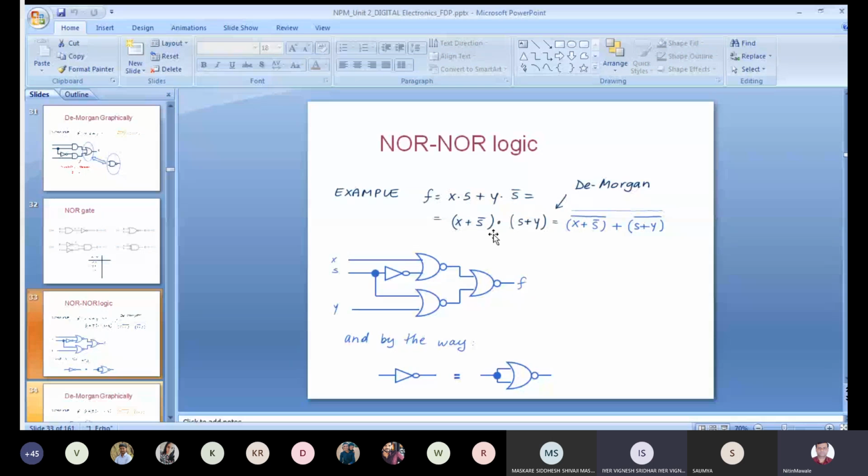But again, for getting that b bar, you will again require one NOR gate, meaning NOT is not available there. Yes sir, I realized NOT can be generated by using NOR. But I didn't consider that as an important part because it is a small part, so I didn't say that.